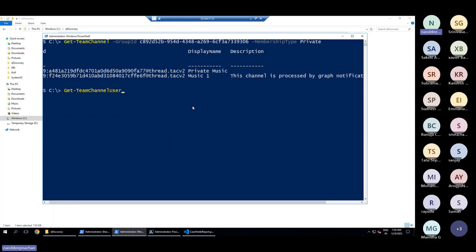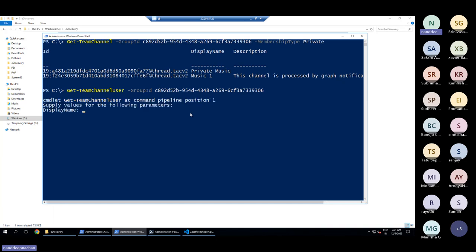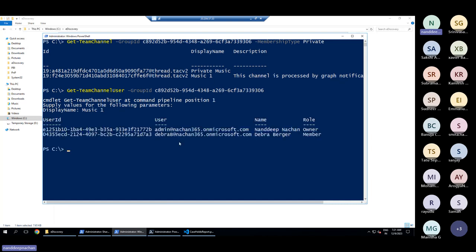What this should do is give us all of the groups or users who are associated with this channel, and then I can simply pick up the name of this group or this group ID which we can see here. If you also want to specify the display name and everything, you can do that. So display name we can just specify as music one, which is our group display name that we can see here, and then you can see that it is able to list all of the users which are part of that channel.